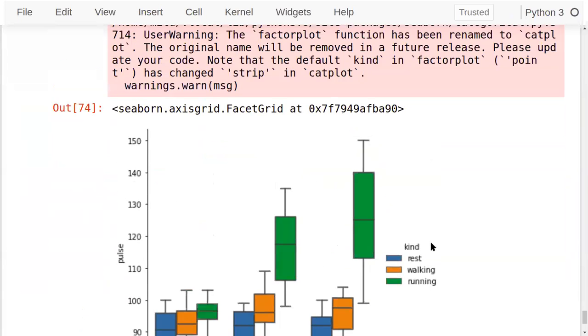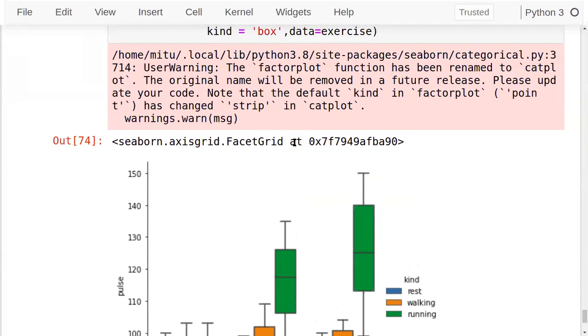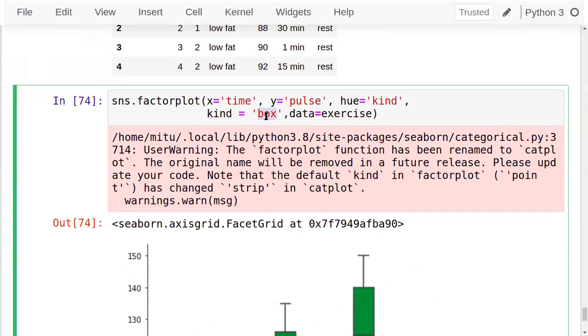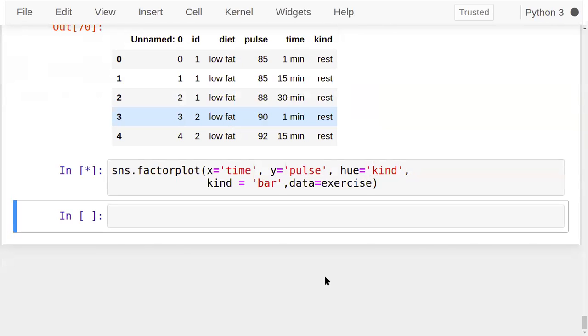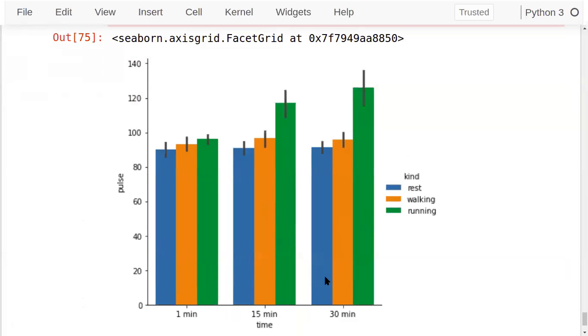Fine. The same case I can apply to the bar plot also. You apply the bar. Factor plot is very essential, that we can see. See this one. This is the flexibility which is present in the different kinds of plots which we use here in the SNS.